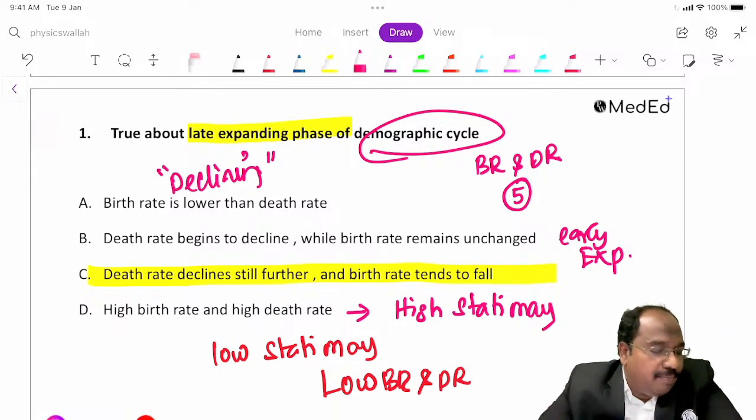My name is Dr. Murugan. I teach community medicine. I am from Chennai, near Chennai.